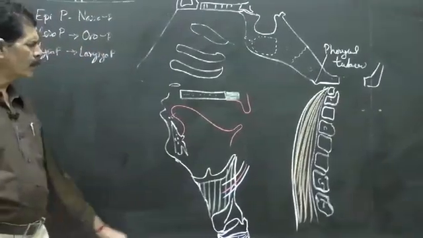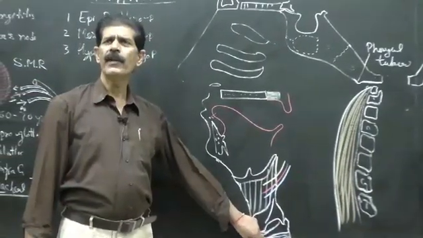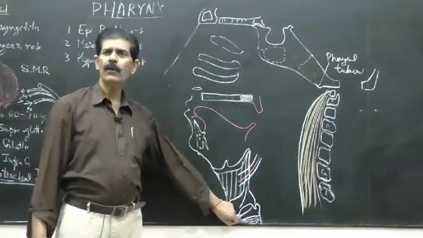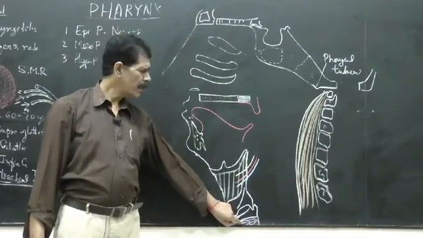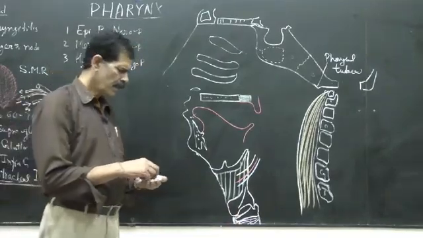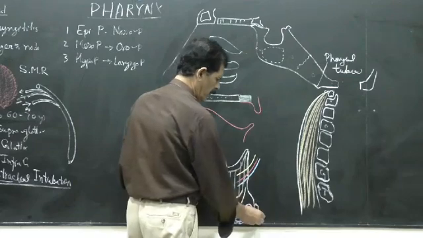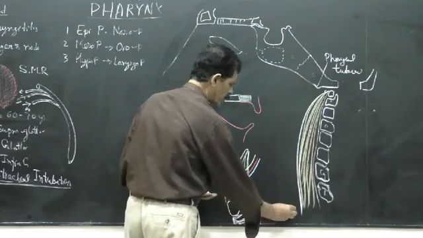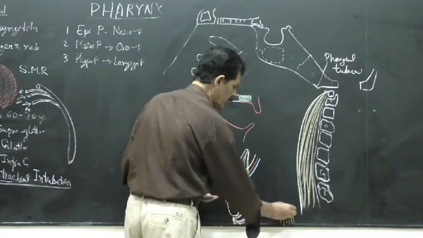Then we also know the lower border of the cricoid cartilage is the start of the windpipe as well as the food pipe. So trachea starts from the lower border of the cricoid cartilage, which lies at the level of C6 vertebra, and just behind the lower border, here lies the food pipe, that is the esophagus, with outer longitudinal and inner circular smooth muscles.